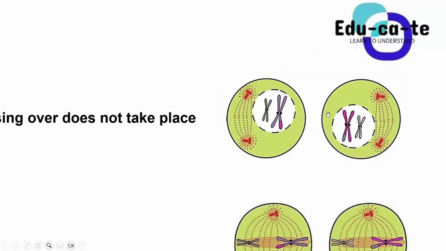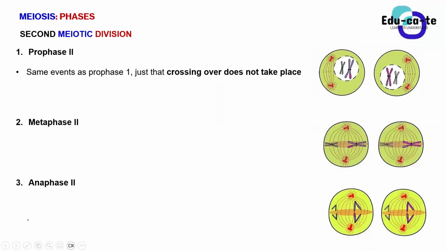You should also know that we don't have anything known as a bivalent in prophase 2, because prophase 2 doesn't have any homologous chromosomes. So that's one thing you can add there and say that here we don't have any homologous chromosomes, or you can say that your chromosomes are not arranged in homologous pairs. That's the difference from your prophase 1. Otherwise, the same thing will apply, guys.